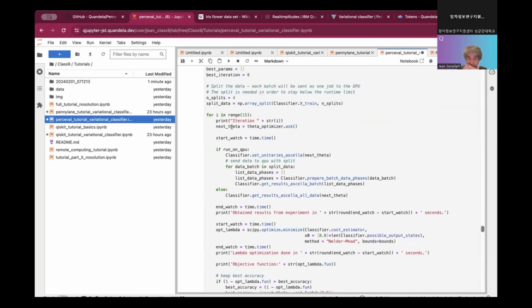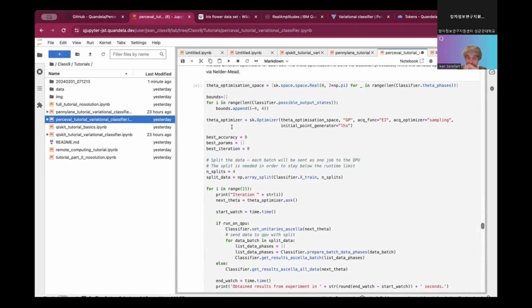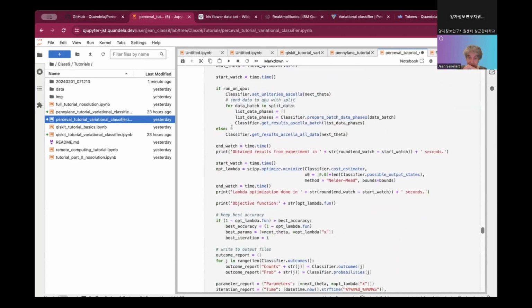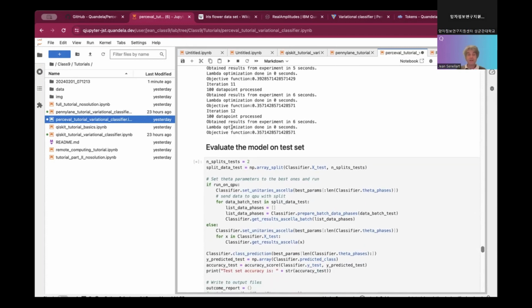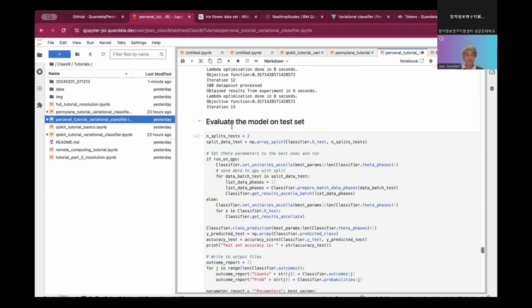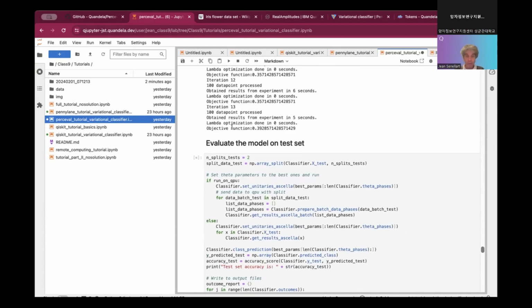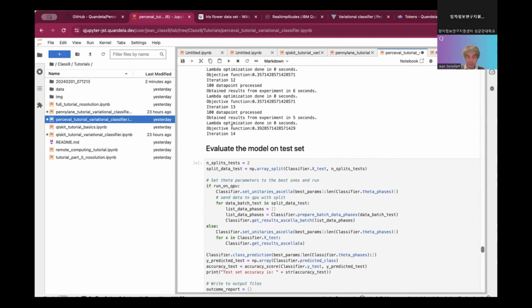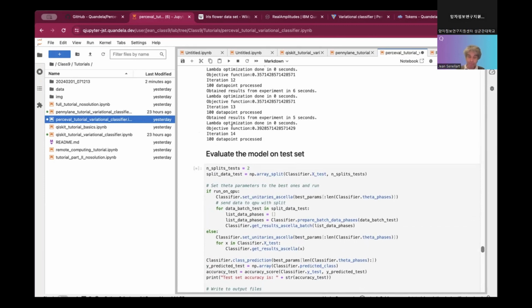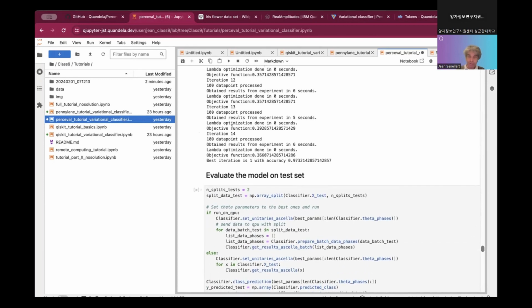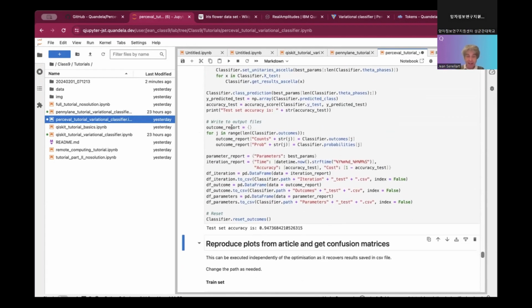How many iterations there should be? 15, okay, so let's wait for 15 iterations. Okay, and then I made the evaluation.